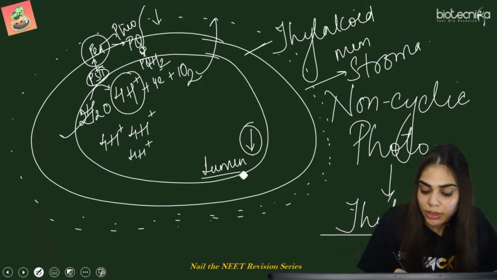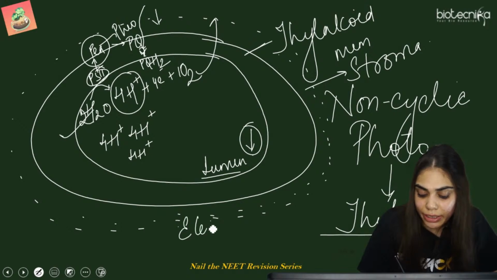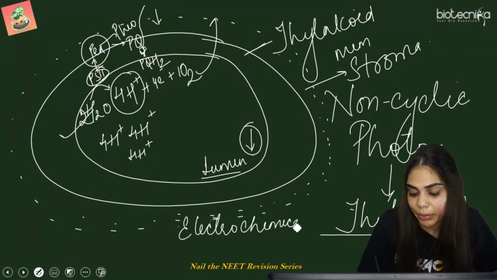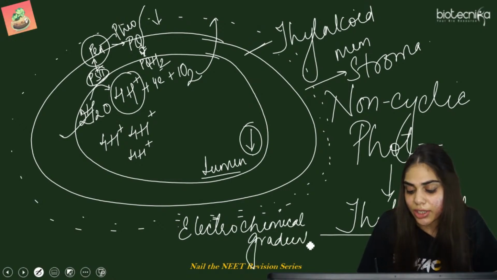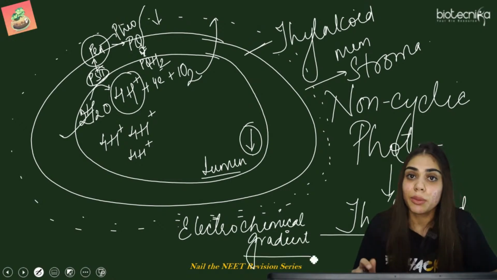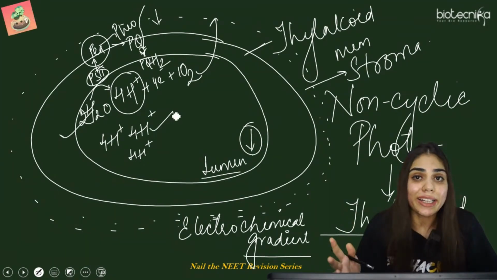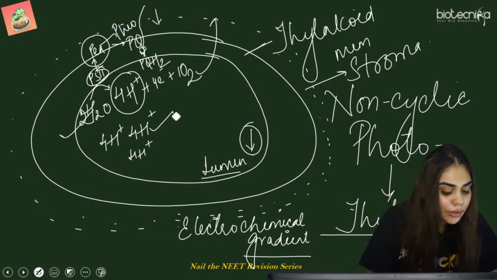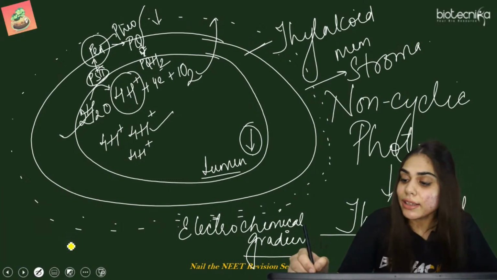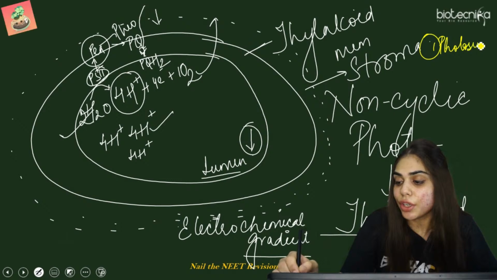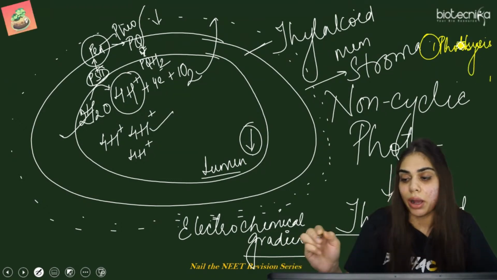This low pH, it is ultimately generating an electrochemical gradient. Now what is this electrochemical gradient? The difference between the two. किस चीज का difference है? pH, because of hydrogen ions or simply protons. Why is it generated? It is firstly generated because of the photolysis of water and second because of the plastoquinone, which is accepting the protons from the stroma.